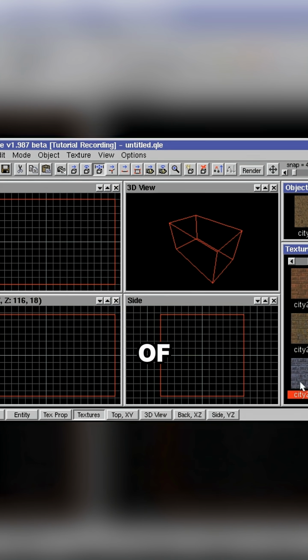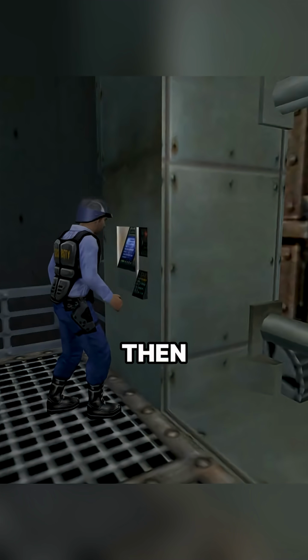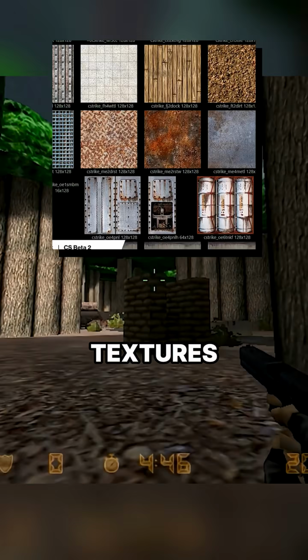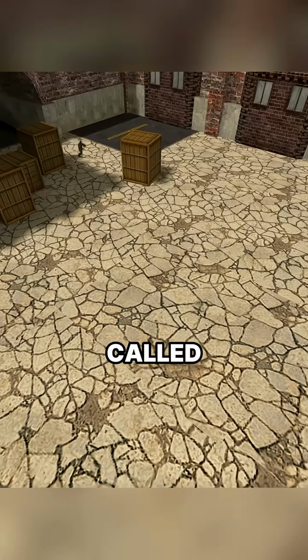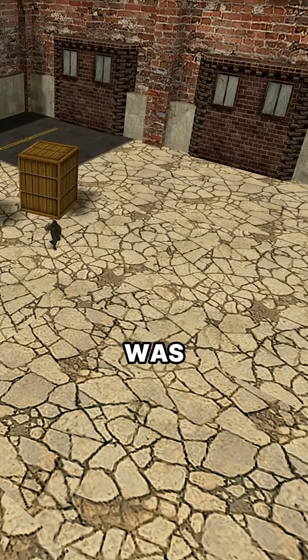The problem was that most of the mapping tools were paid and he couldn't afford them. Then Half-Life launched, and it came with a free map editor for everyone. A year later, the Counter-Strike beta came out with even more textures for map creation. Just a few months after that, David made his first CS map called War-Torn Retirement Home, which was basically a war-torn retirement home. This was in CS Beta 3.